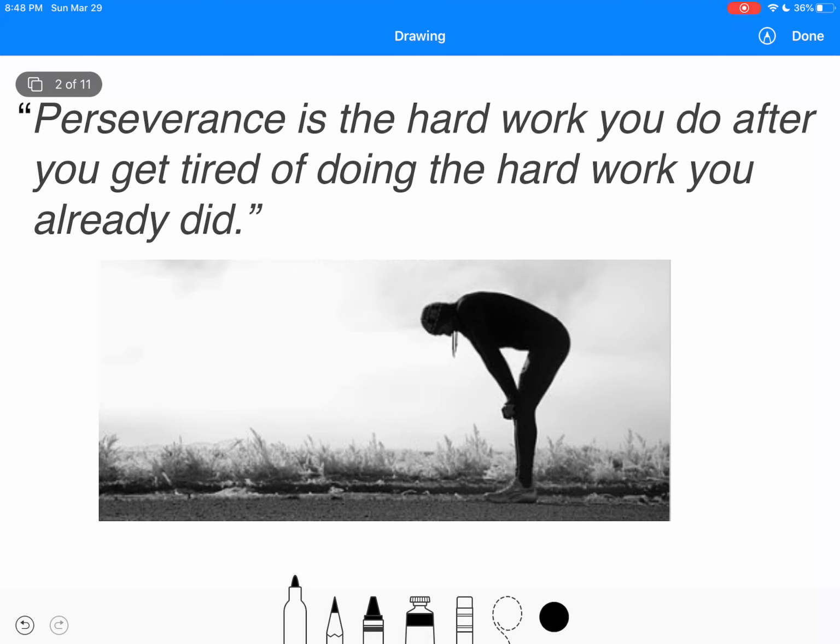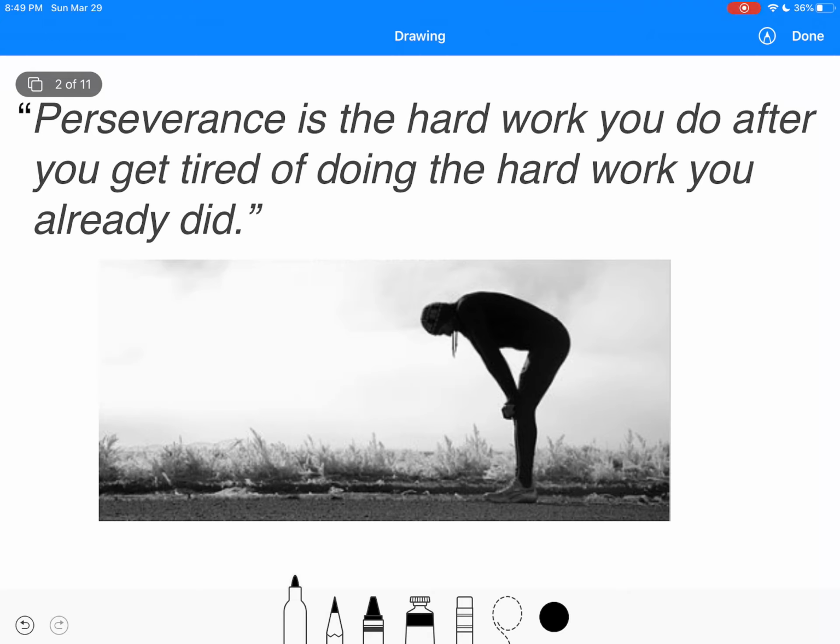So I just thought it was a good quote, had to do with the third goal of never giving up. Just thinking about things from a long-term perspective, like life is a marathon. Any goals that we have oftentimes are a marathon. There are going to be moments in which you get tired, you get frustrated, and you want to give up, even after seeing all that you have done to get to the point that you are. And just important to remember, perseverance is continuing to say, I'm not going to give up, continuing to work hard after you're already tired from working hard, because ultimately nothing that is worth having, I believe, in life comes easy. All things that are actually worth it are not easy.